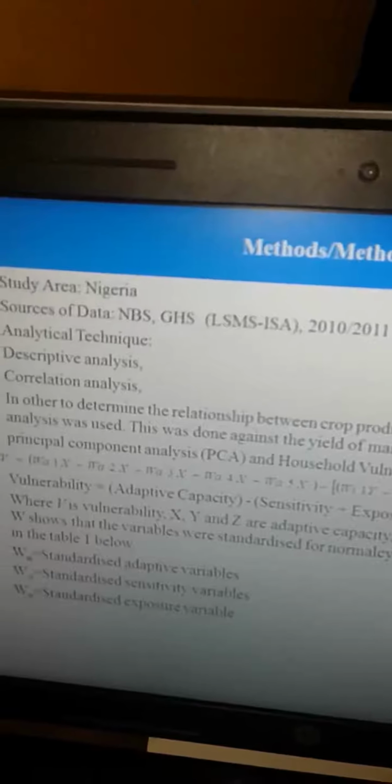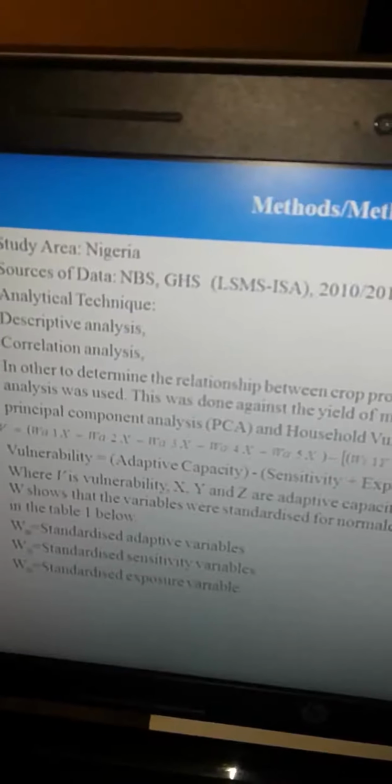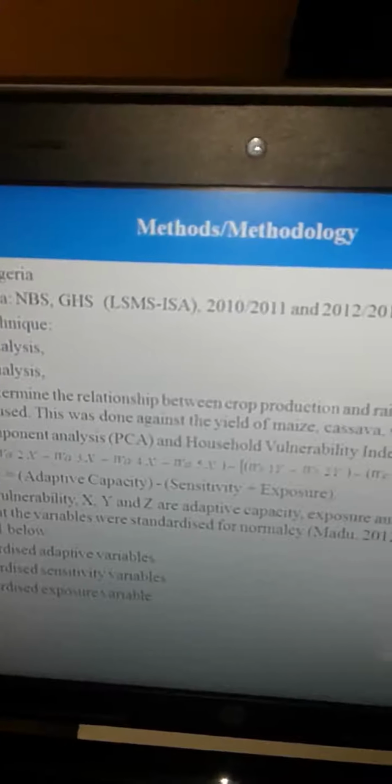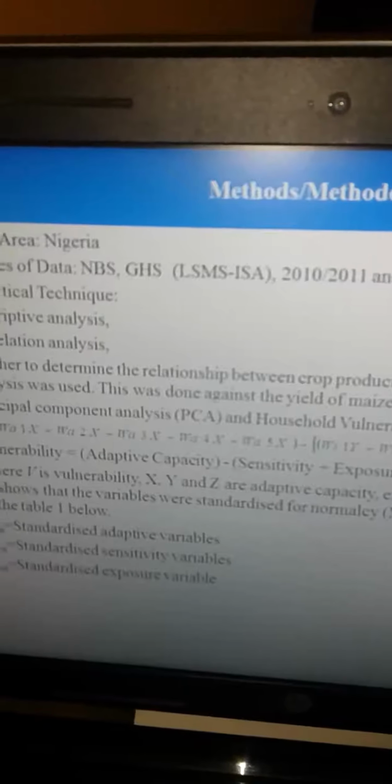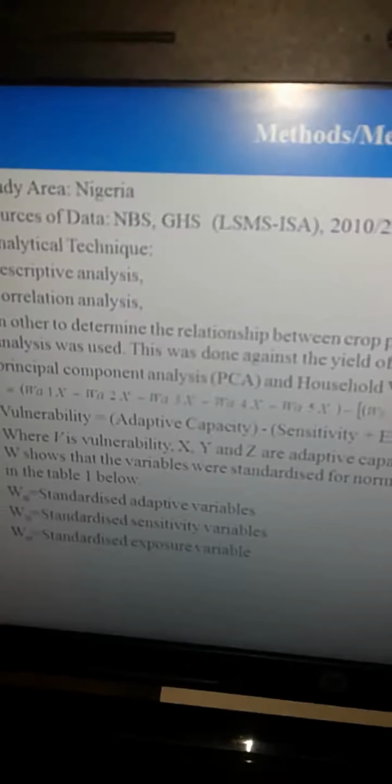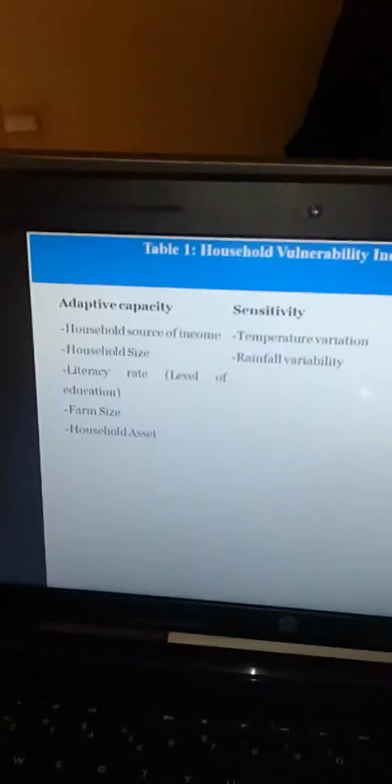Methodology. The study area is Nigeria. Source of data. The data was sourced from the National Bureau of Statistics. It's the Living Standard Measurement Survey 2010, 2011, 2012, and 2013 respectively. Analytical technique: descriptive analysis, correlation analysis, household vulnerability index (HVI), and fixed effect regression analysis were used to analyze the above stated objectives. We have Table 1 showing the household vulnerability index, adaptive capacity, sensitivity, exposure, then methodology continuation, multiple regression analysis. This is the model.